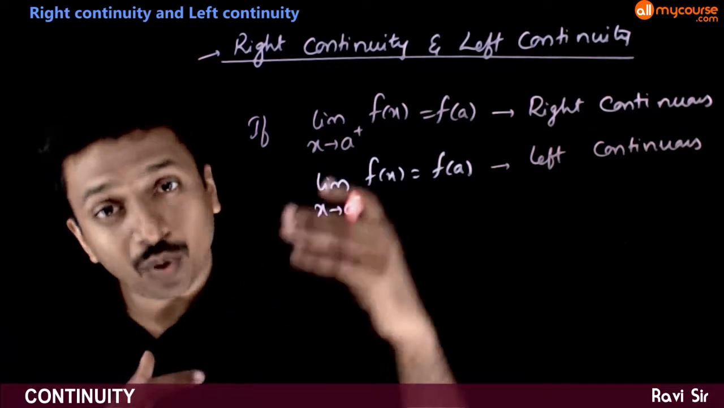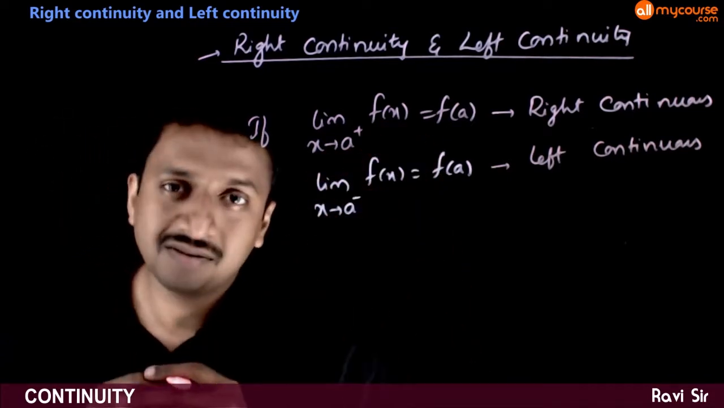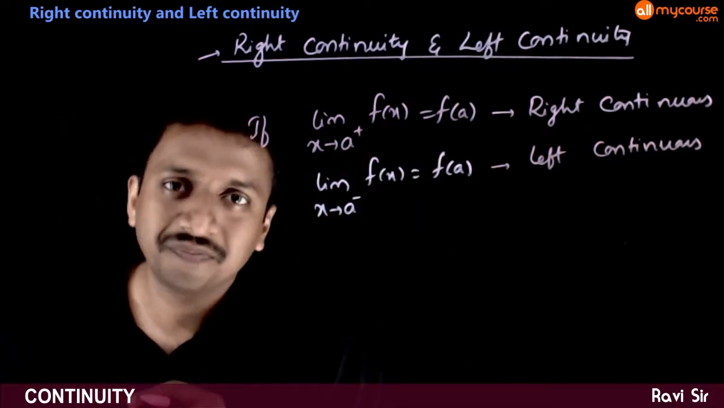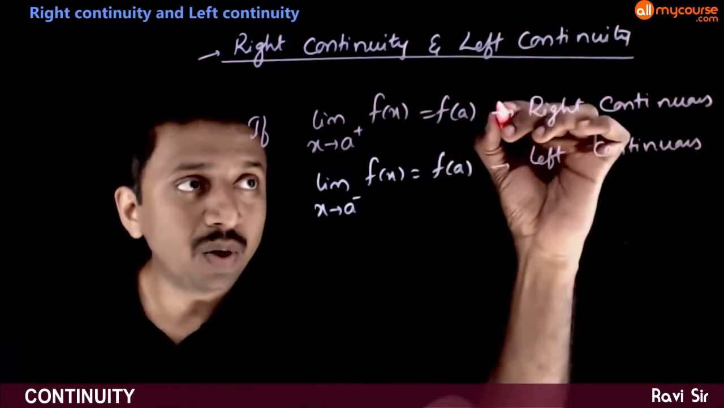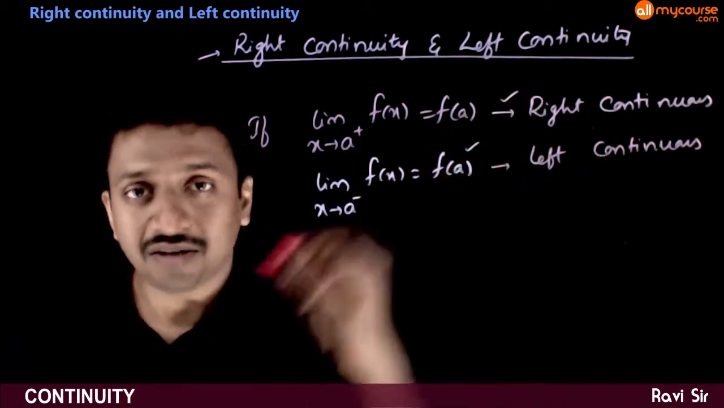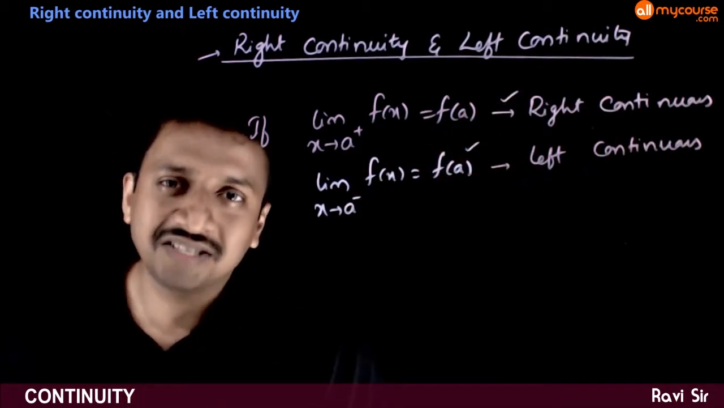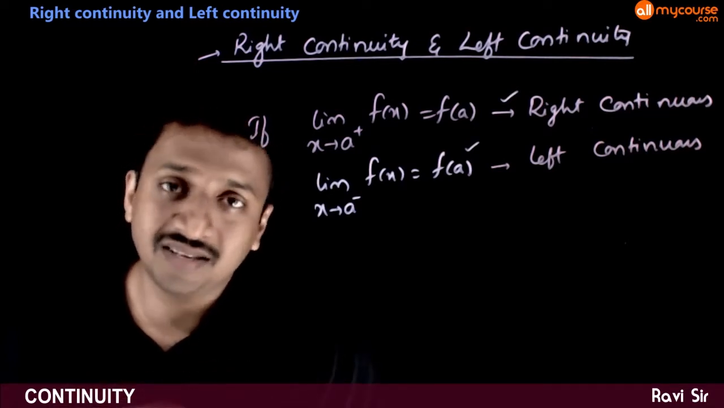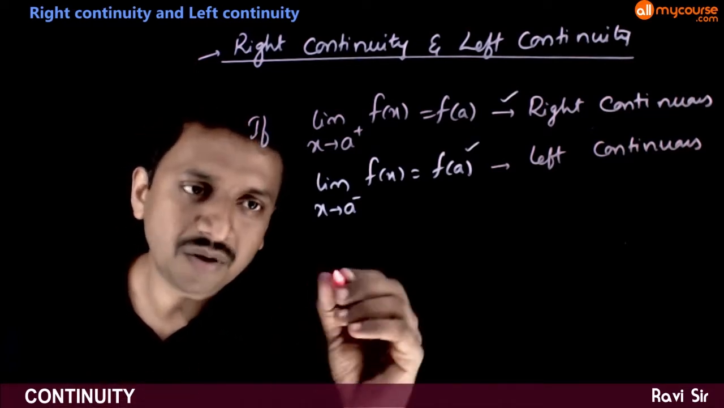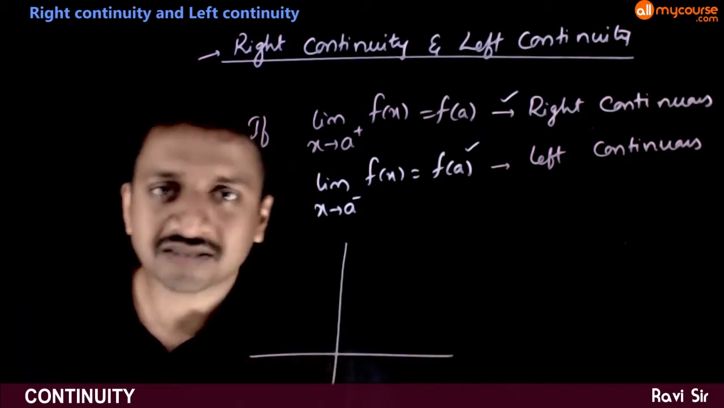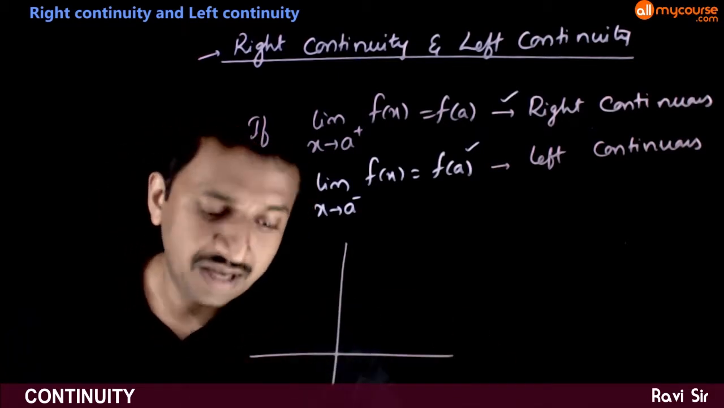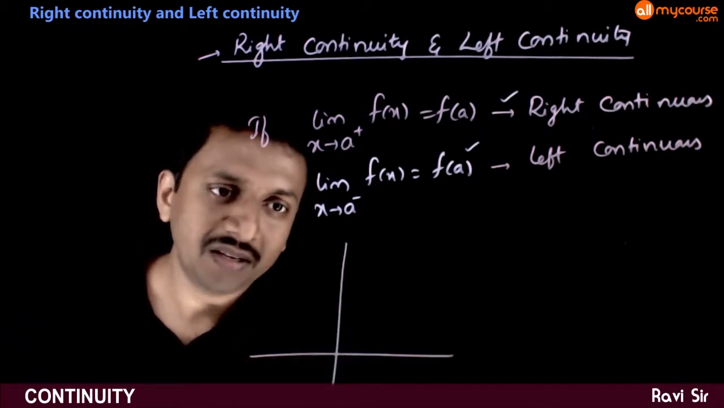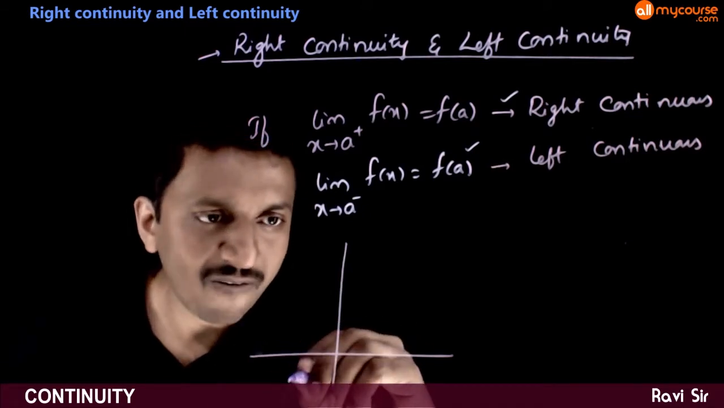And if the function is both right continuous and left continuous, that means the function is continuous, right? If the function is both right continuous and left continuous, then we say that the function is just continuous at x is equal to a. So in terms of graph, it looks something like this. If you take the xy plane, and you have a function like this,